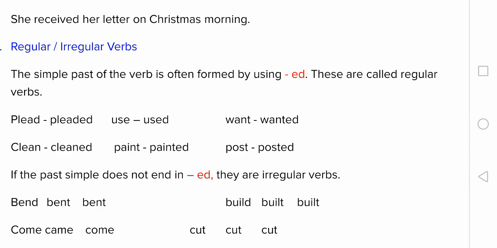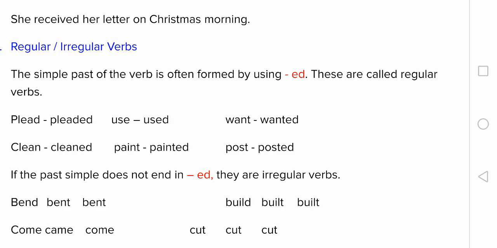Like talk, talked, talked, or want, wanted, wanted. For your information, you all know it probably, the first to fourth forms we say simple present, past simple, past participle, present participle, V1, V2, V3, V4.